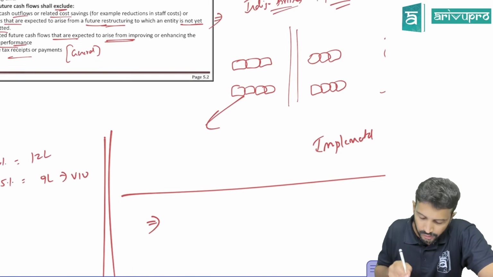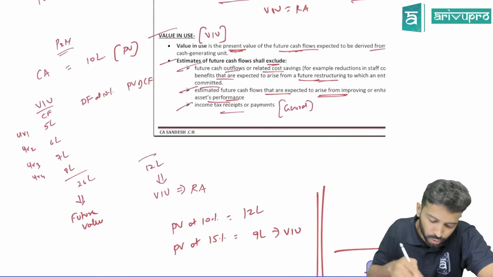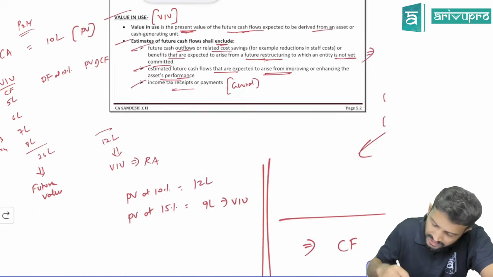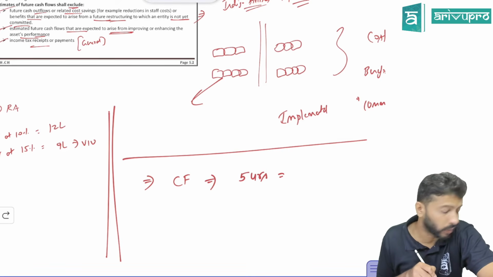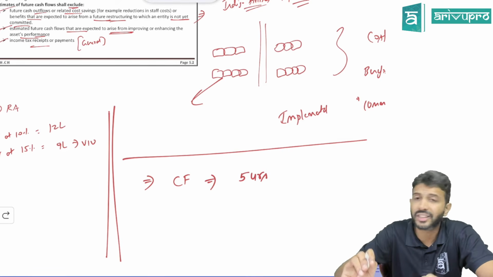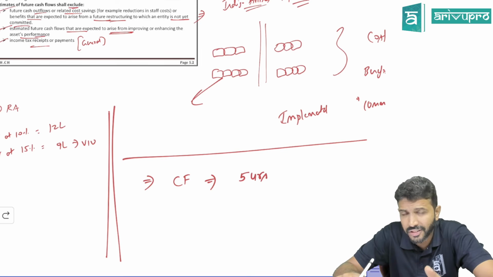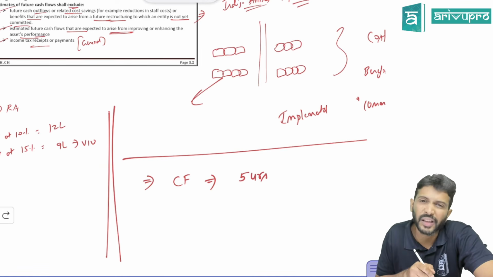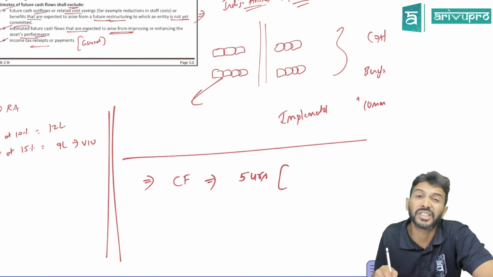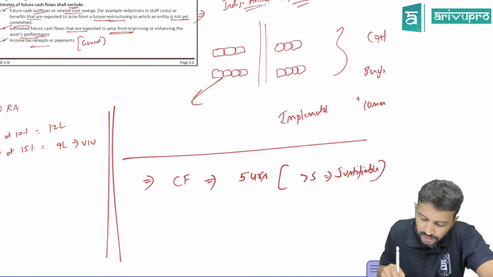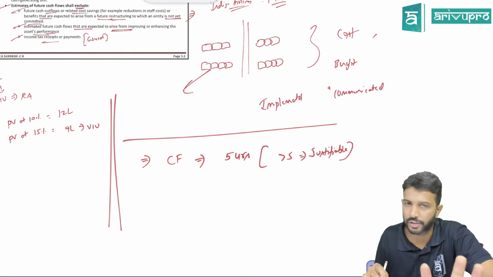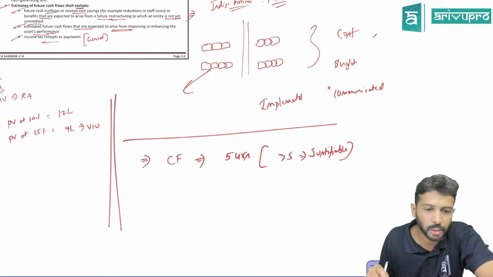Remember it, it's okay. The cash flows: obviously, to find out value in use, you are estimating the cash flow. They are saying restrict your cash flow only to 5 years. Consider the cash flows only to the extent of how many years? 5 years. Meaning, if you have any asset, you will get cash flow from that asset. Take the cash flow only to the extent of 5 years unless a higher period is justifiable. Take more than 5 years only if justifiable. Otherwise, as a thumb rule, restrict your cash flow only to 5 years. This is one other thumb rule.